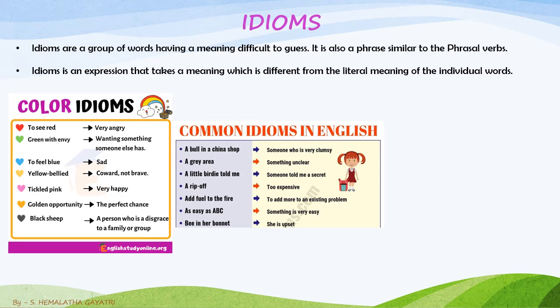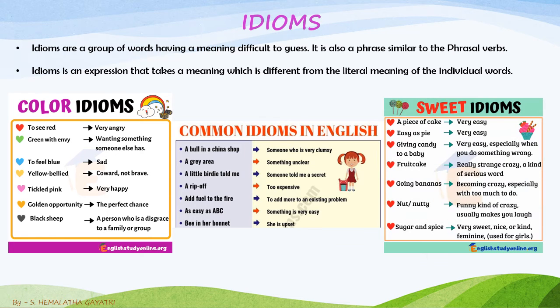A gray area: something that is unclear. A little birdie told me: someone told me a secret. A rip-off: too expensive. Add fuel to the fire: to add more to an existing problem, you can use this idiom. As easy as ABC: something that is very, very easy, you can use this idiom to describe that. Bee in her bonnet: she is very upset. You can use this when it is required.